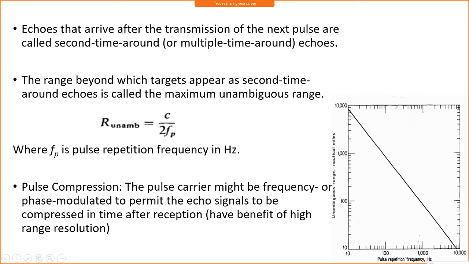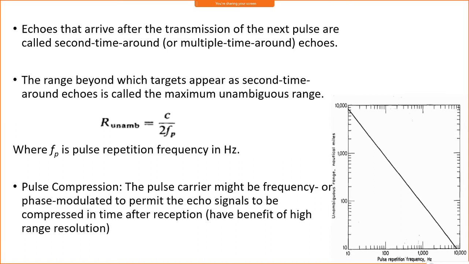Now the echo signals, meaning the reflected signals, some of which arrive after the transmission of the next pulse. As I said, if you send a series of pulses, the echoes that arrive after the transmission of the next pulse are called second time around echoes. Or if multiple pulses have already been transmitted, then the echo signals coming from the interference of these transmitted signals or from the target are called multiple time around echoes.